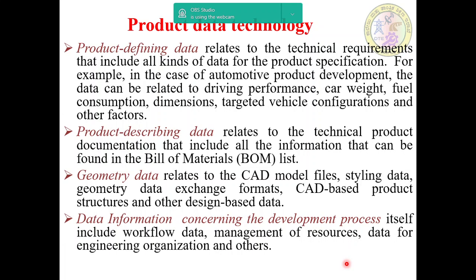Next one is product describing data that relates to the technical support, technical product documentation that includes all the information that can be found in the bill of materials list. Next one is geometry data. Geometry data relates to the CAD models, model files, styling data, geometry data exchange formats, CAD based product structures, and other design based data.